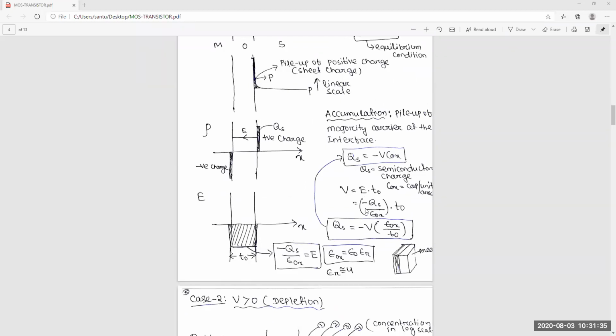E is nothing but minus Qs by epsilon x, and this is Tox. So you can write Qs is equal to minus V into epsilon x by Tx. This epsilon by Tx is nothing but Cox, the capacitance of the oxide.